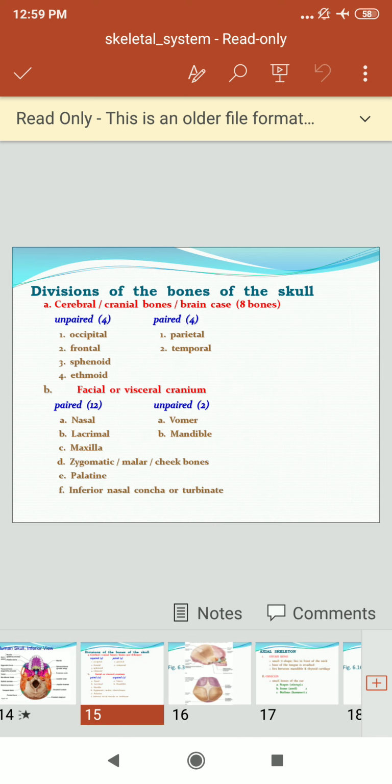See, the division of these bones of the skull is the cerebral cranial bones and the brain case, about 8 bones. That is unpaired and paired bones. The unpaired bones are occipital, frontal, sphenoid and ethmoid. And the paired bones are the parietal and temporal bones. The facial or visceral cranium: the paired bones are 12, unpaired 2. Paired are nasal, lacrimal, maxilla, zygomatic, palatine and inferior nasal concha.